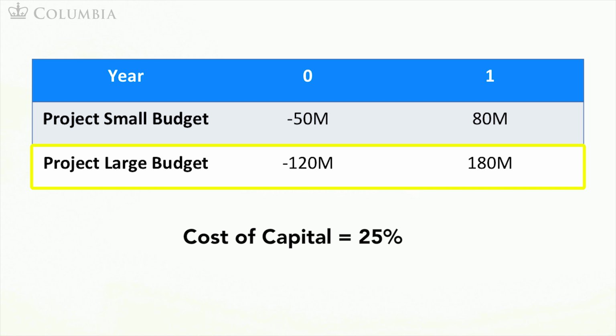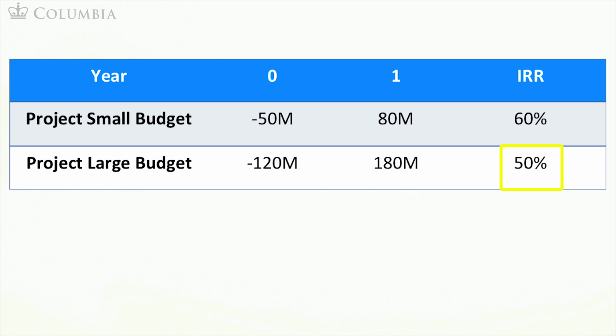Let's first compute the IRR of each of these options. The IRR of the small budget option is 60% and the IRR of the big budget option is 50%. The IRR of both projects is above the cost of capital of 25%, indicating that these are projects that you would like to take. However, because you can only choose one, a naive interpretation of the IRR would suggest that you should go with the small budget option.